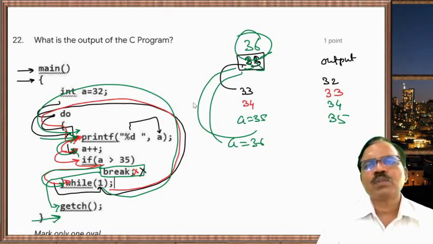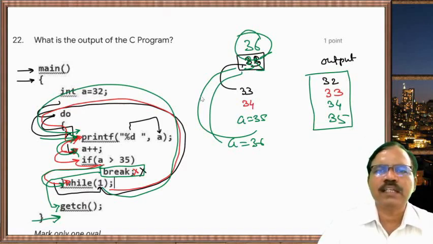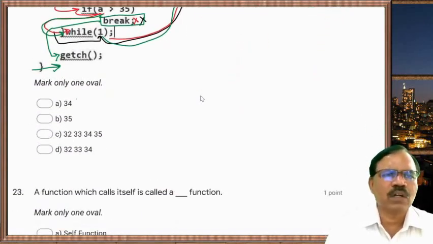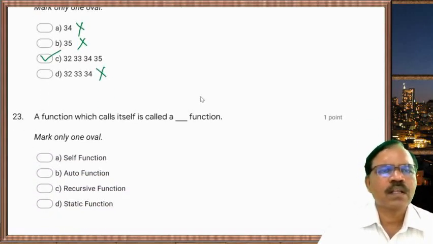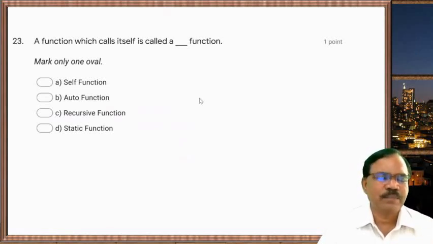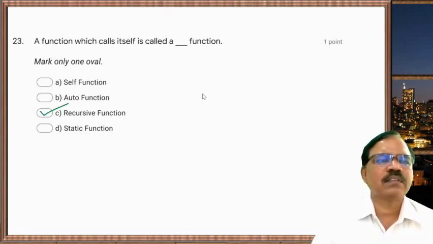of program. So here you will get this output 32, 33, 34, 35. So this first one is not correct, second is not correct, this third one is correct, fourth one is not correct. The function which calls itself is called a recursive function. So here the third one is correct.